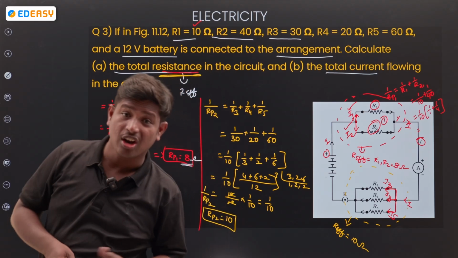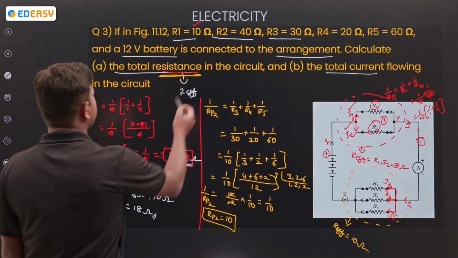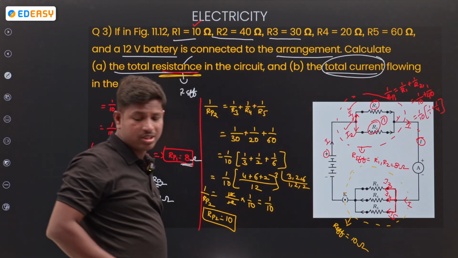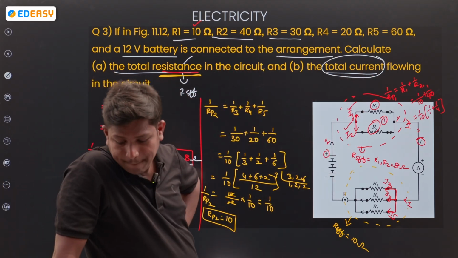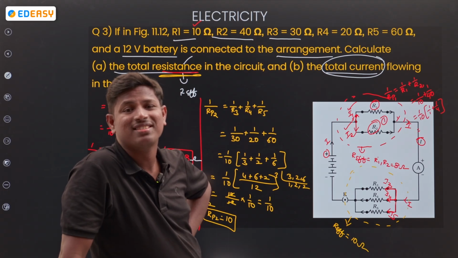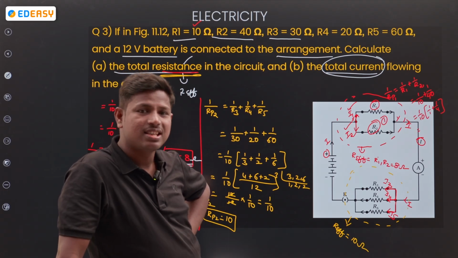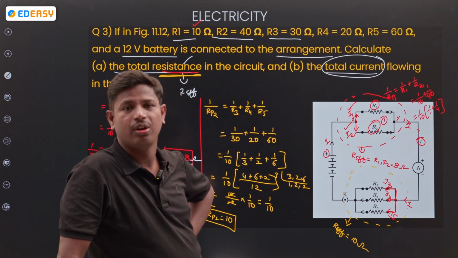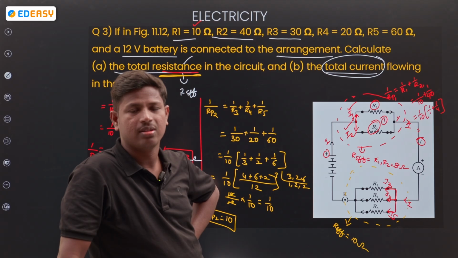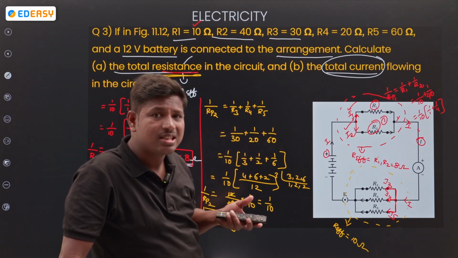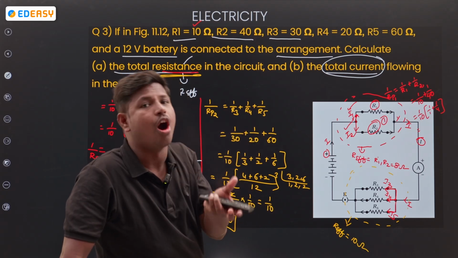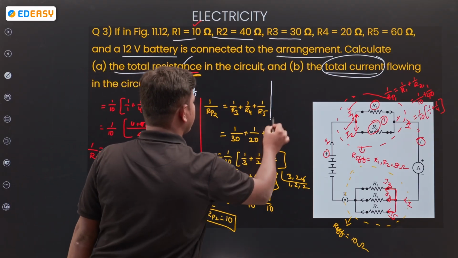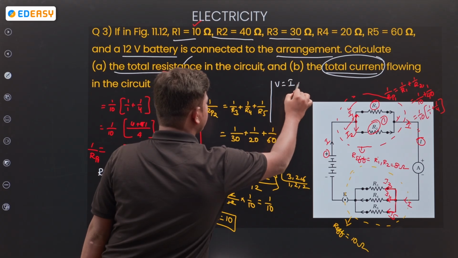The question is not completed yet. We found the resistance. Next, total current. Tell me the formula, which formula? Resistance is given, we found the total resistance in the circuit. Current we are going to find out. Potential is given. So among these three, what relation is there? V is equal to I R, from Ohm's law.